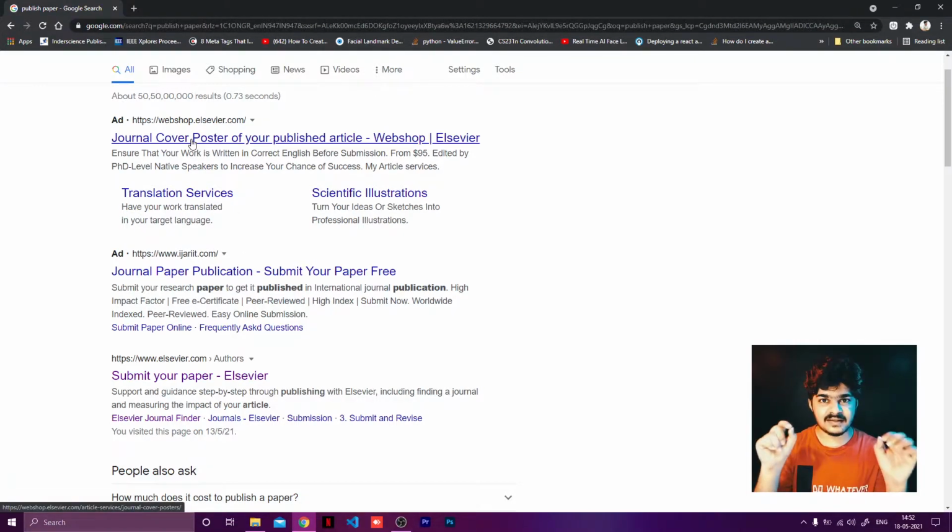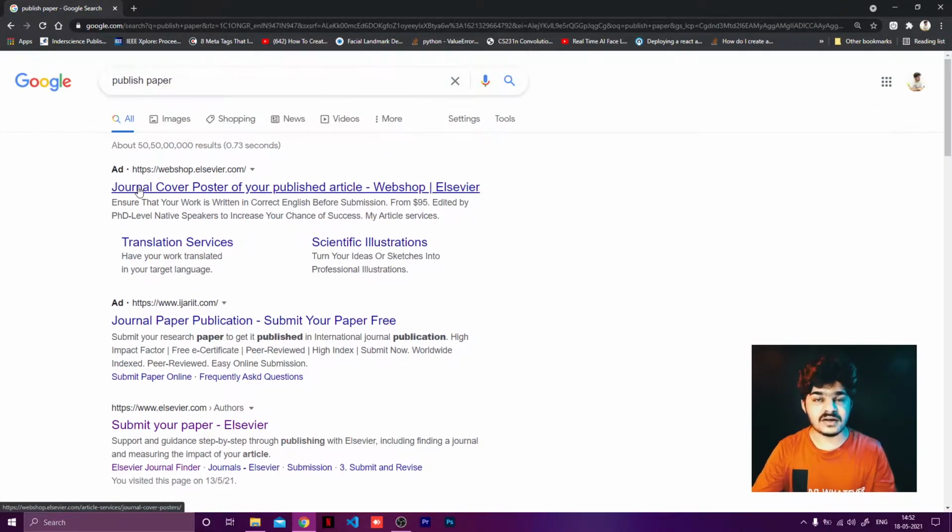That is the exact thing that you can also do with your company. If you have a website of your own, you can pay Google to have your links at the top of the search results. No matter how much your SEO is done, nothing will be considered at all, just because you're paying money to Google, your ads will be showing up on Google, right? So this is one of the best ways Google earns money from its search engine.